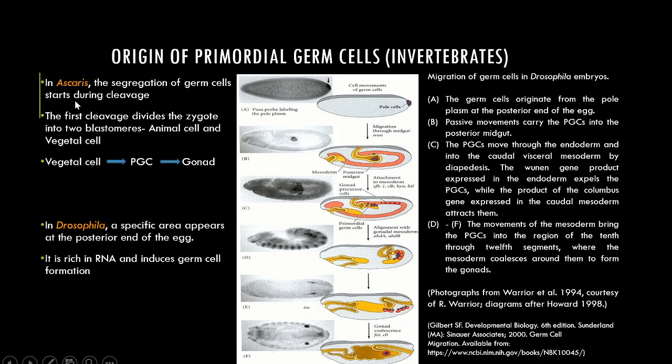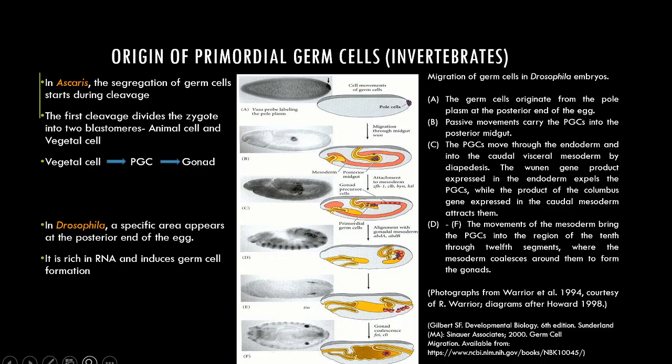So in Ascaris, the germ cells develop from the vegetal cell and then move into the gonad. In Drosophila, this is a fruit fly, an insect, a specific area appears at the posterior end of the egg, which is rich in RNA, and this induces germ cell formation.